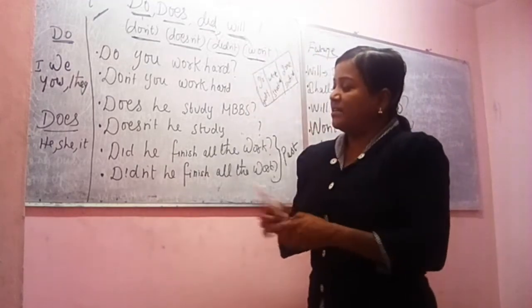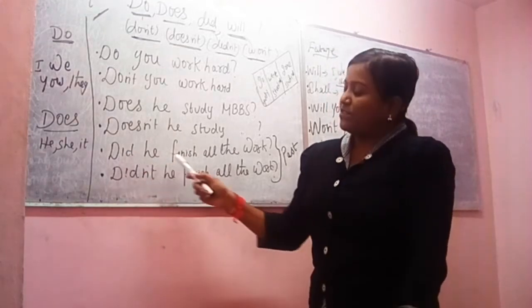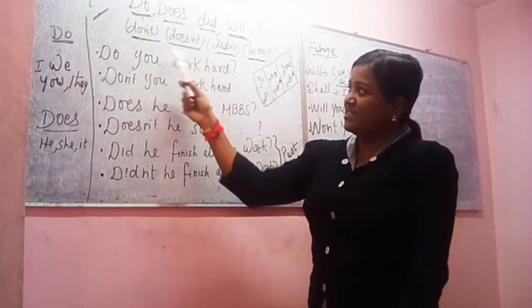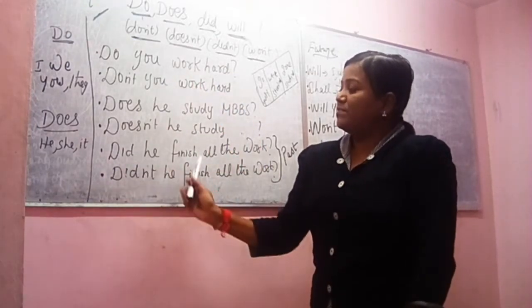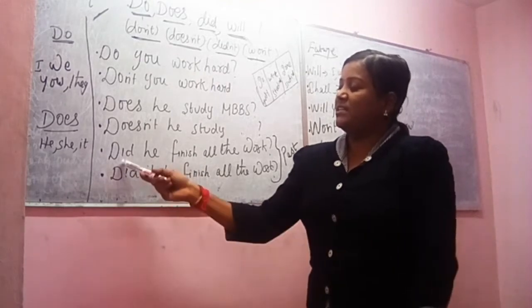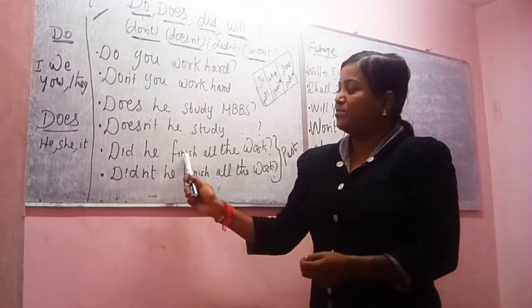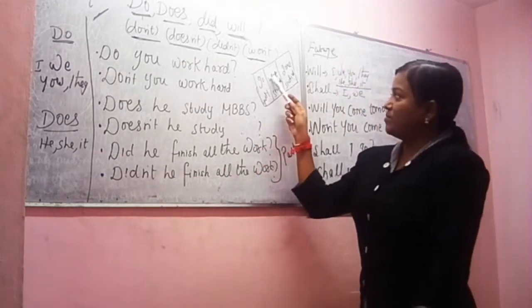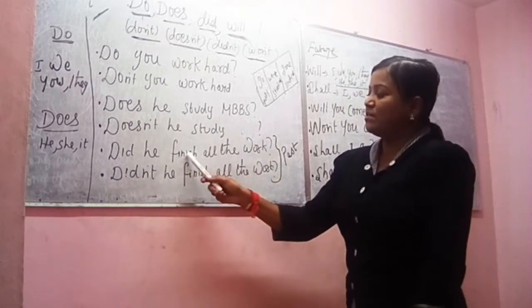See, the word "did" already indicates the past. As it already indicates the past, we use verb 1. For the present tense it is verb 1, so present tense has present tense verb. Even for the past, we use verb 1 here. The reason is that "did" already indicates the past, so we need not use verb 2 here. This is verb 1, the verb 2 and verb 3. We need not use verb 2 here.